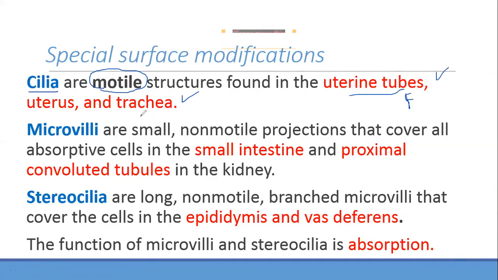Now can you think why in the uterine tube we have cilia and in the trachea we have cilia?